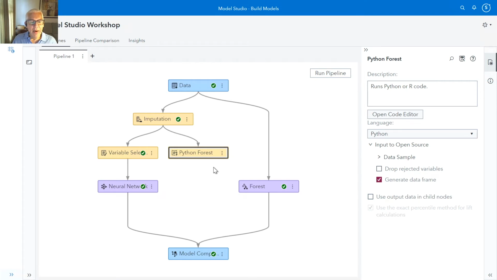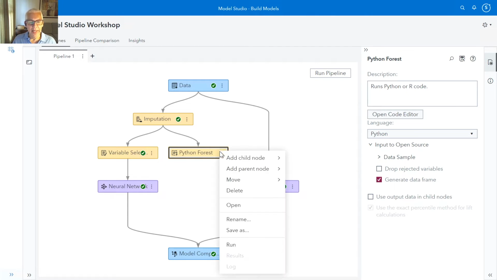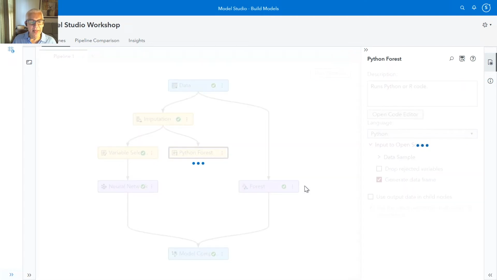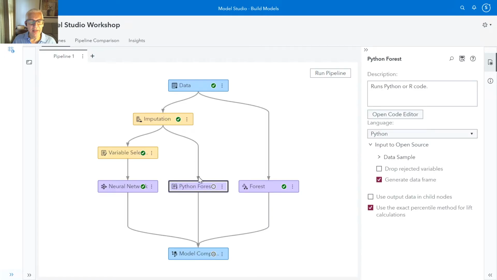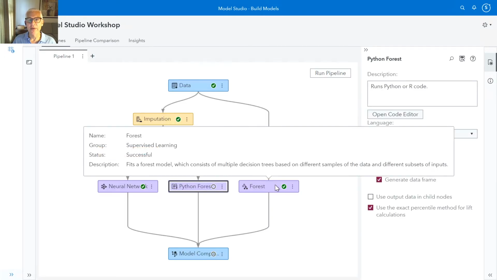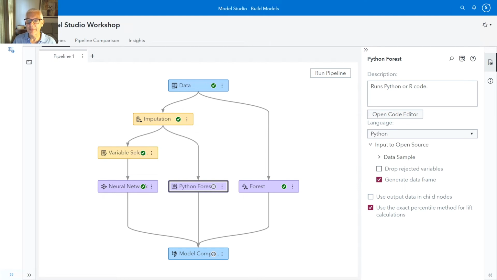Now we've added the Python code node to Model Studio, but now we also want to tell Model Studio that we'd like to use this node such that it contains a predictive model, and that way Model Studio will output the scored data for us. So I'm going to do a right mouse button click on that, and I'm going to say, let's move this to supervised learning. And then you'll notice that it actually changes the color of that node so that it matches my other models. That's pretty cool and was relatively easy to do.